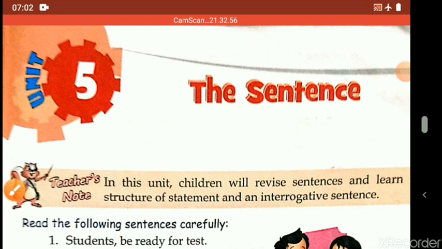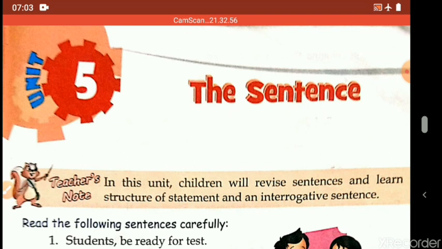Students, today we'll be continuing with Unit 5, the sentence. First, we'll revise what a sentence is. A group of words arranged in a proper order and which makes sense is a sentence. A sentence always starts with a capital letter and ends with a full stop.